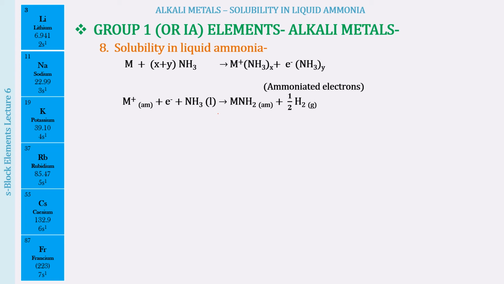So I hope now you understand what is written over here. Now it is not Latin and Greek. It is very easy for you people to remember. And you also know that we have e⁻(NH3)y, the ammoniated electrons, and these are free electrons, but on long standing what we will have is amide formation, and during the formation of the amide along with hydrogen being evolved, we do not have any free electrons present. Again, the properties of the solution in liquid ammonia are going to be different in these two cases.